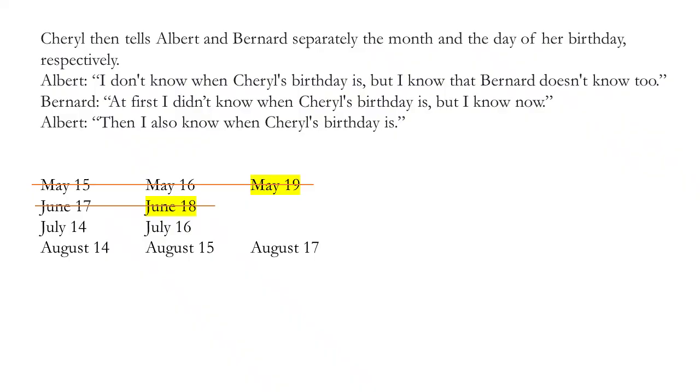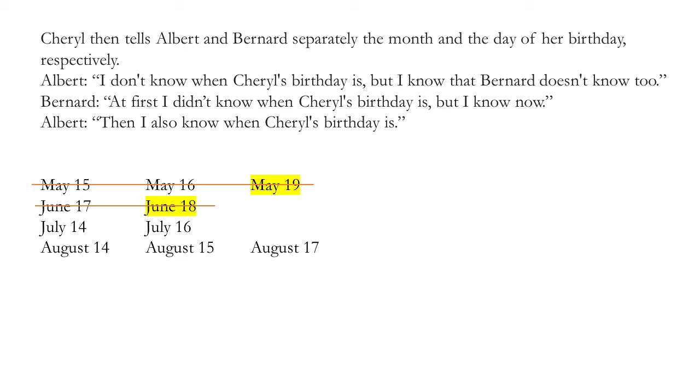And then Bernard says, at first, I didn't know when Cheryl's birthday is, but I know now. So again, this is in response to Albert's declaration that Bernard doesn't know. So when Albert says, I know that Bernard doesn't know too, Bernard understands it means she didn't tell him May or June. Because if she told him May or June, then he would know that I don't know. So that means she must have told him July or August. So he knows it's between July or August. And so now he says, I know now.